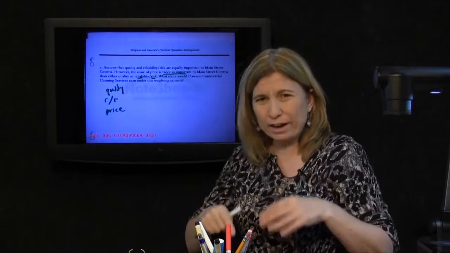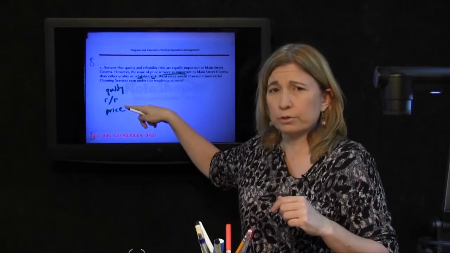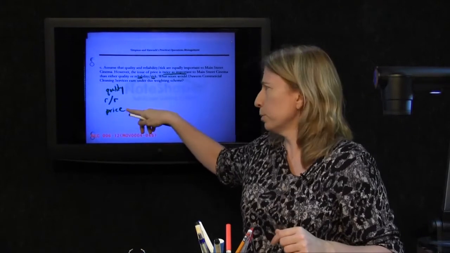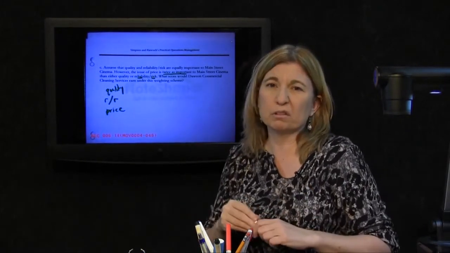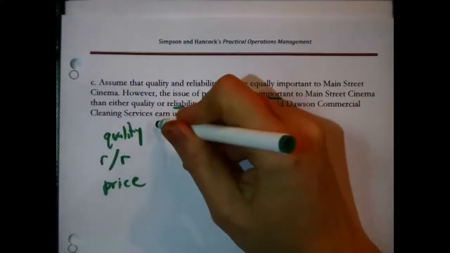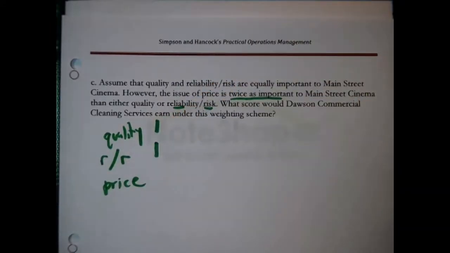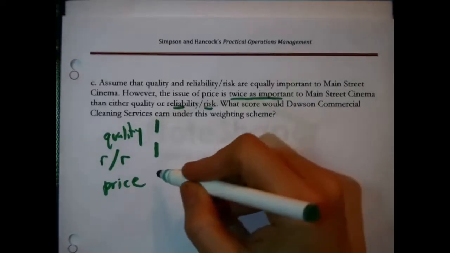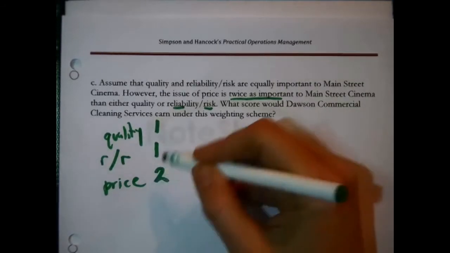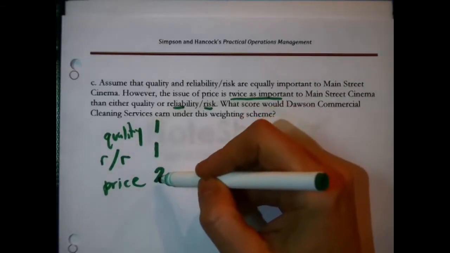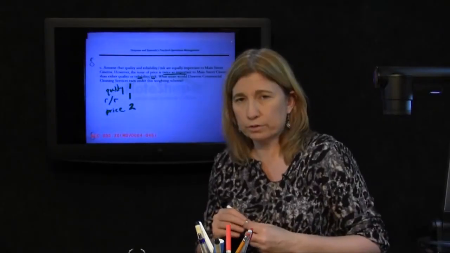Oh, but price is twice as important as these other two, meaning that price would be the most important, and both of them, they're the least important. Temporarily give them a weight of 1. Okay, because we've sorted through this list and decided that they're at the bottom, they're the least important. Now, price. Price is how much more important? Price is twice as important. So if it's twice as important, I'd say 1 times 2 is 2. I'm temporarily giving price a weight of 2.